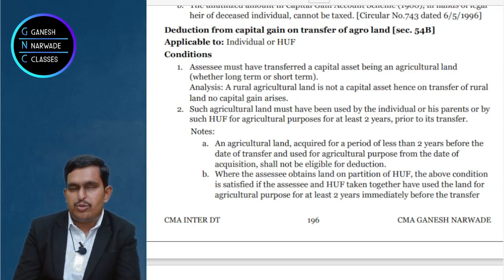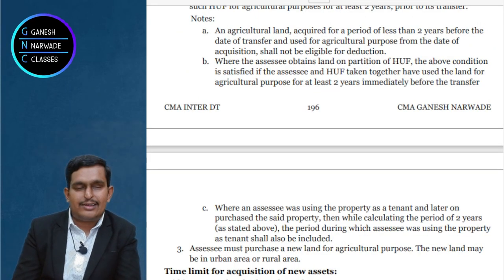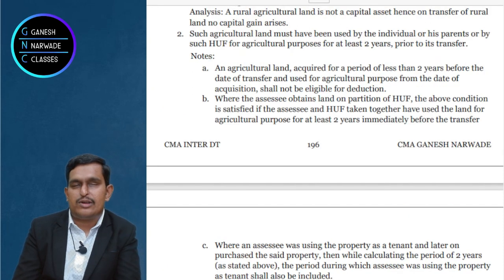If you successfully do so, you buy within 2 years, then you will get this exemption. What is the exemption? Either the capital gain or the amount invested in the new asset, whichever is lower. But then there is a condition again here, that you should keep the new asset for at least 3 years. We use the word lock-in period for this.